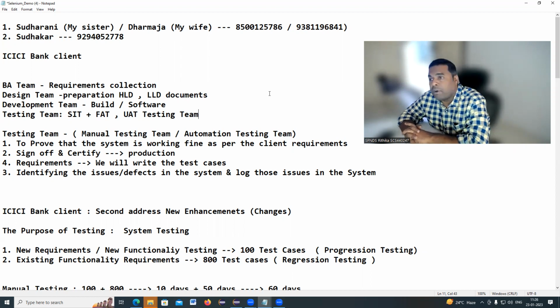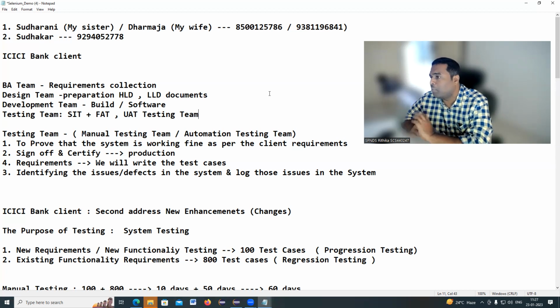Generally the common doubt for everyone is, sir, I am not from a Java background. Can I write this scripting part? Can I automate? You can take the decision after completion of 5 classes only. Up to 5 classes we are not asking for any amount, and 5 classes are free for everyone. After that you can come to know. The easiest course is Selenium only. That's what I'm clearly telling. In software, the easiest course is Selenium automation. If you want to enter into software, Selenium is the easiest course.